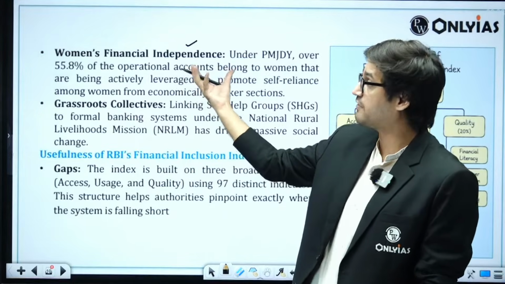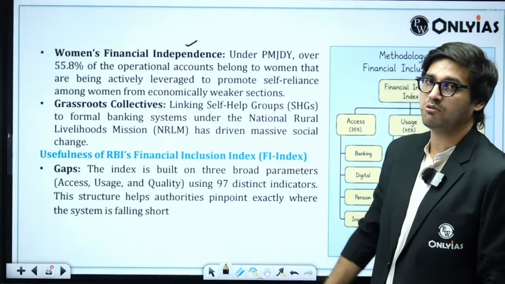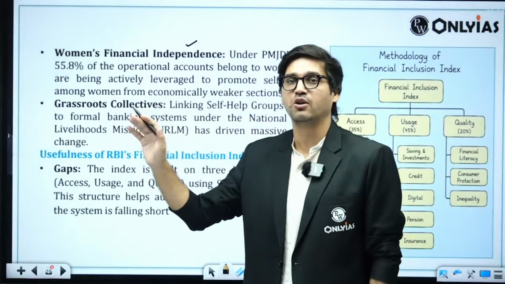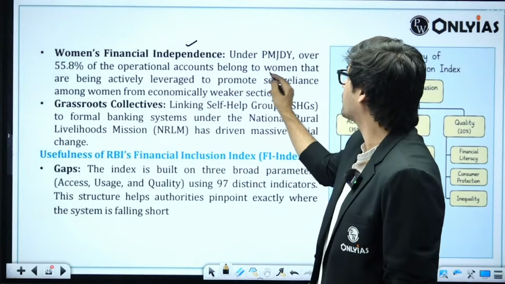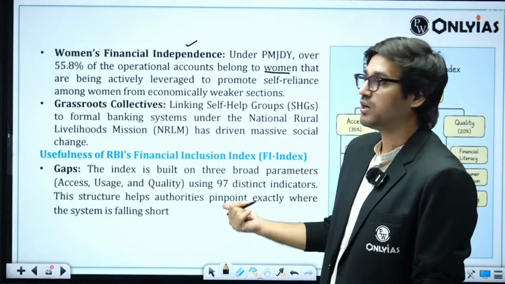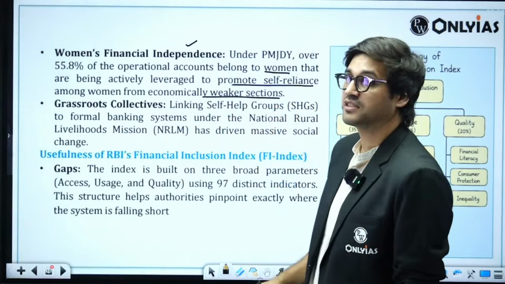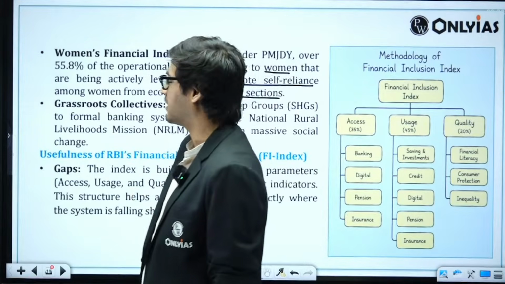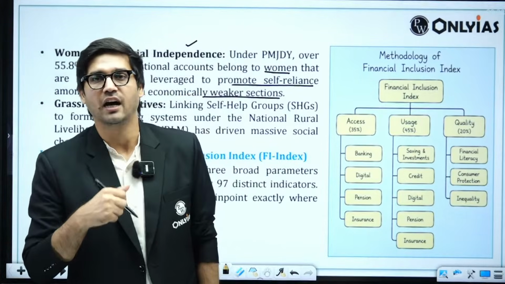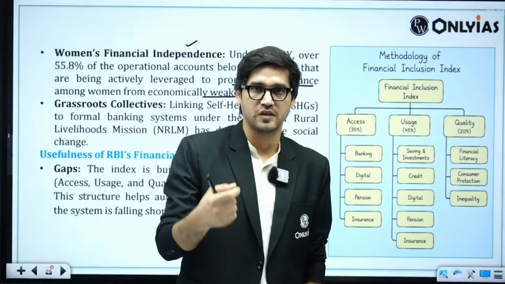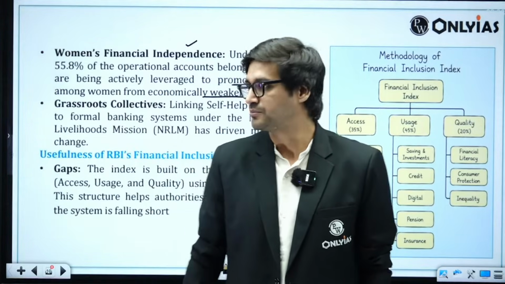For example, we have introduced a point with respect to women's financial independence. Of all the PMJDY accounts, around 56% of operational accounts which are still active, they belong to who? They belong to women. Now, women are doing what? They are using these accounts to promote self-reliance, right? Especially amongst the economically weaker women in this country. We can use multiple examples to highlight how financial inclusion fosters economic growth, fosters social inclusion as well.